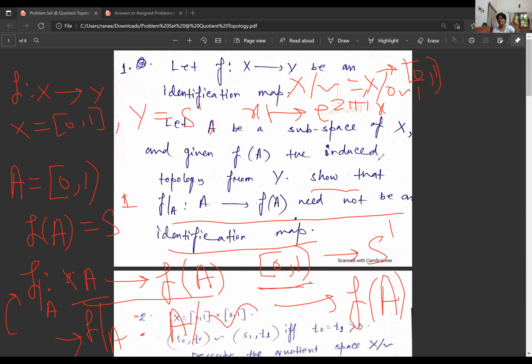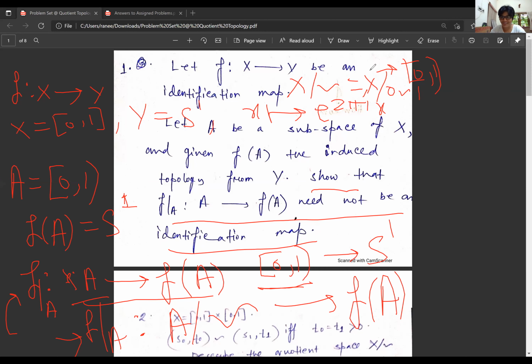And since the map F from X to Y is a quotient map, therefore by the universal property, F bar induced by F from X mod the equivalence relation to Y will be a homeomorphism, right? Hence, X mod the equivalence relation is homeomorphic to Y, which is S1.